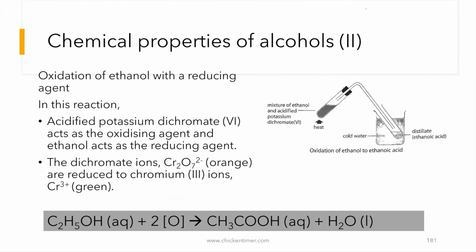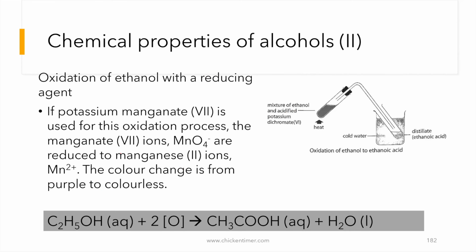Okay, oxidation of ethanol with the oxidizing agent. In this case, it's the same thing. It just tells you that the dichromate is orange and then it will turn into green color. So if you're using potassium manganate, then it will be reduced to this, and the color change is purple to colorless.